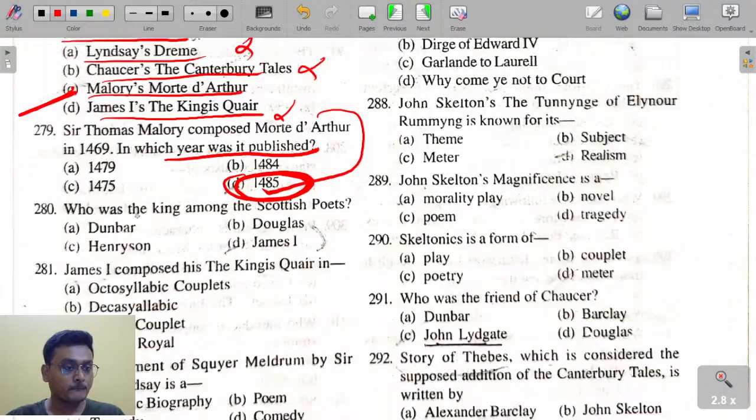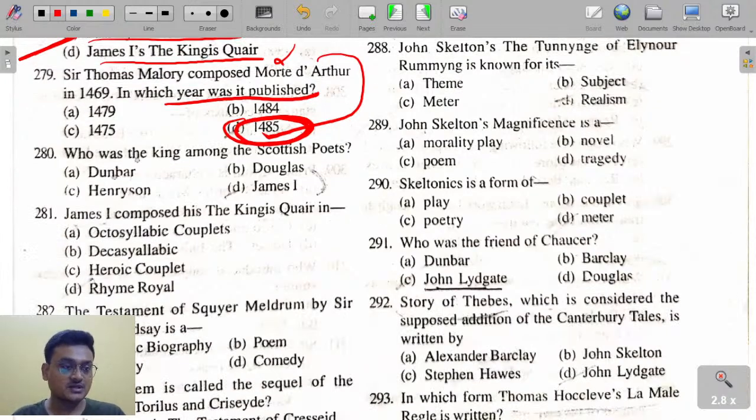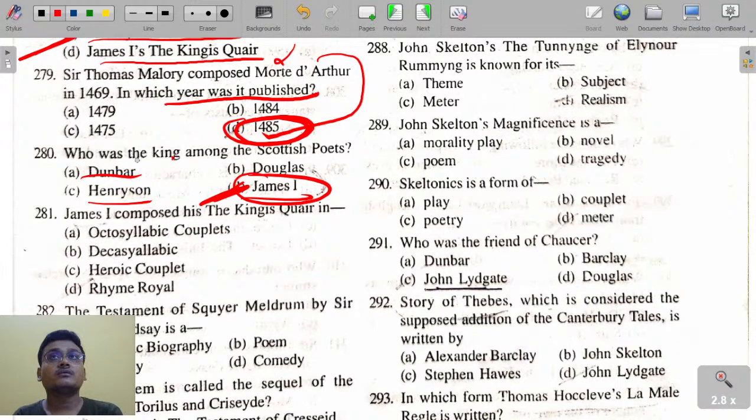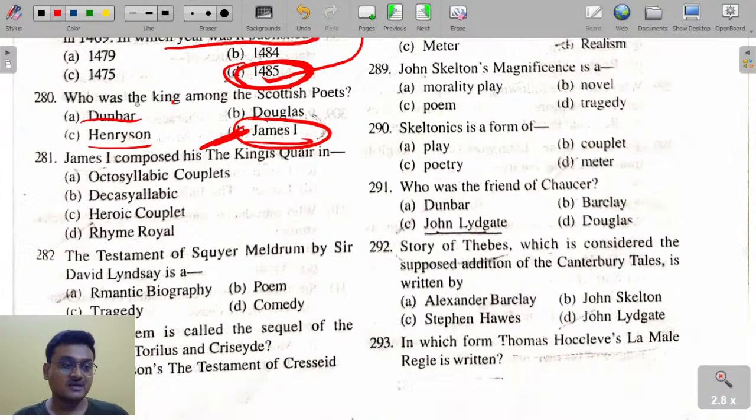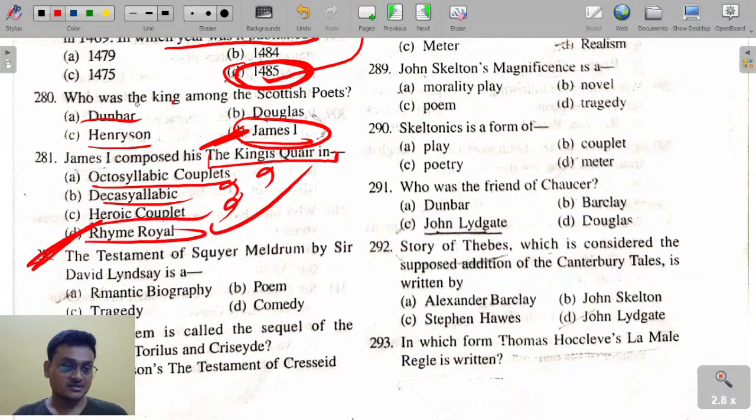Okay? Who was the king among the Scottish poets? William Dunbar, Robert Henryson, Gavin Douglas, James the First. James the First is known as the king among the Scottish Chaucerians. Gavin Douglas, David Lindsay, Robert Henryson, William Dunbar, these are all Scottish Chaucerians. Here, James the First was the king among the Scottish poets. James the First composed his The Kingis Quair in which form: octosyllabic couplet, decasyllabic couplet, heroic couplet, rhyme royal? Yes, in rhyme royal.